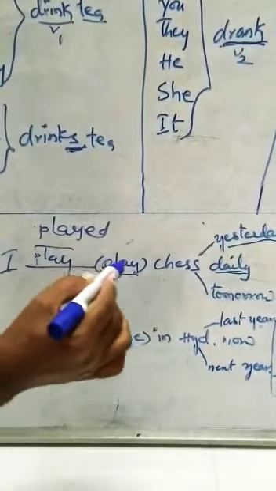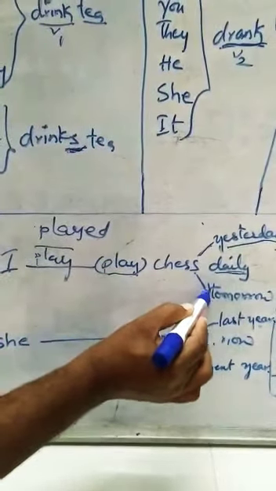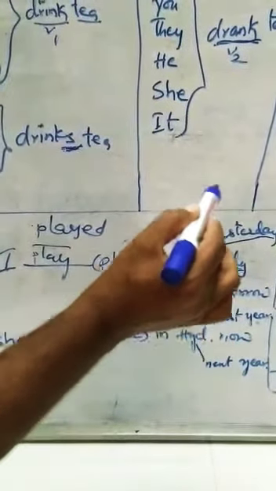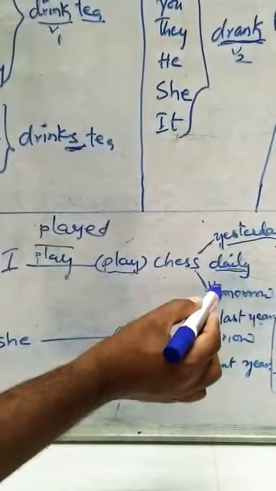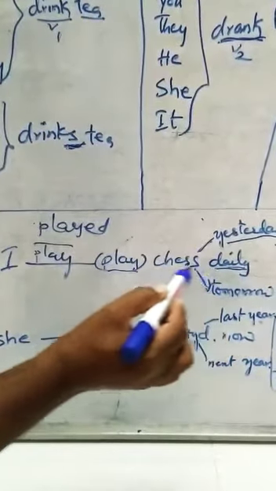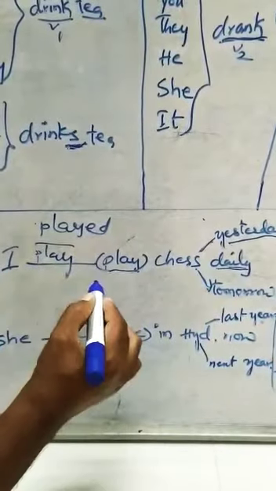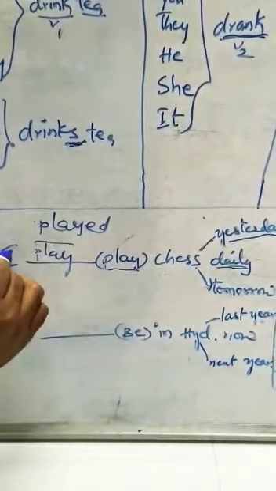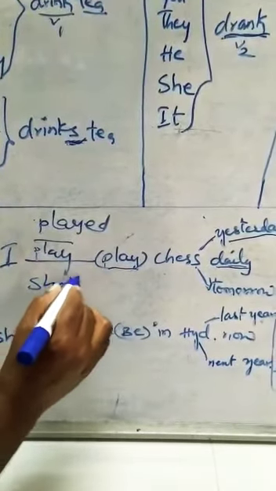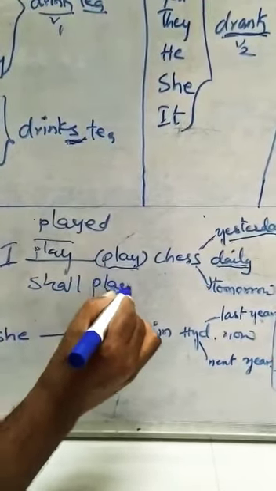Otherwise, I dash chess tomorrow. Tomorrow means it is a future action. Future action, it is simple future. In simple future, which verb is used? Shall or will plus V1. Here, I. So for I, shall plus V1. Shall play.